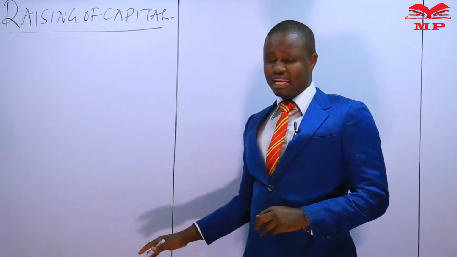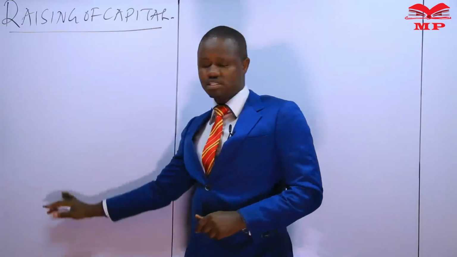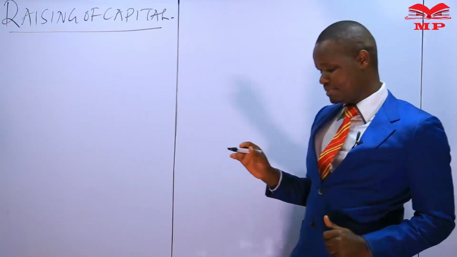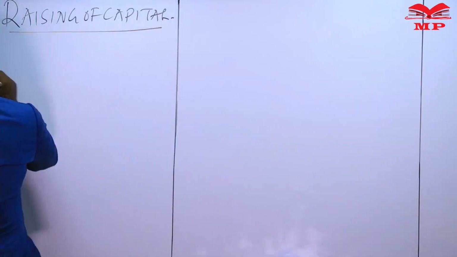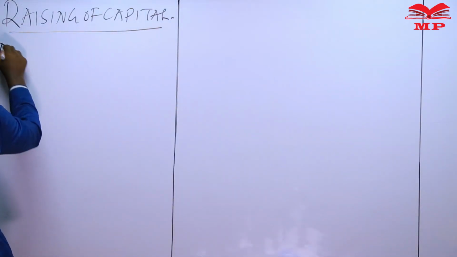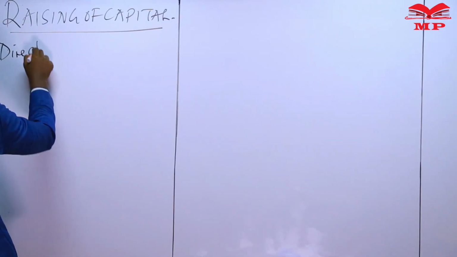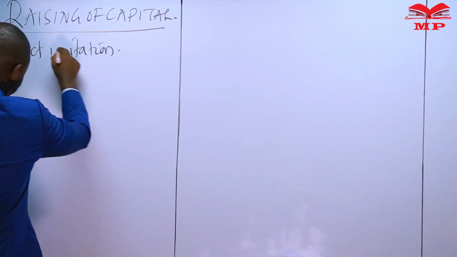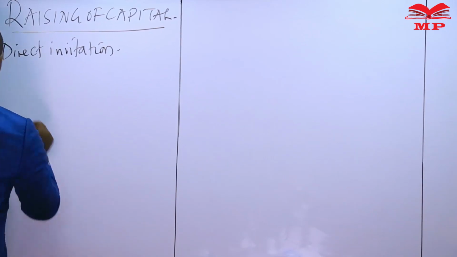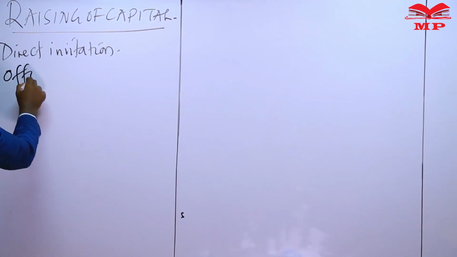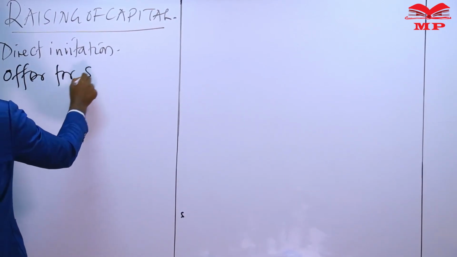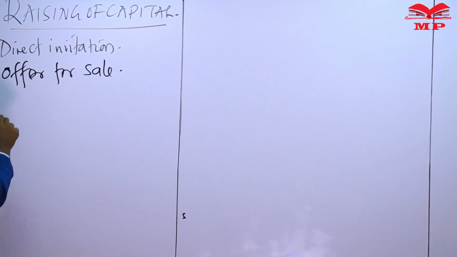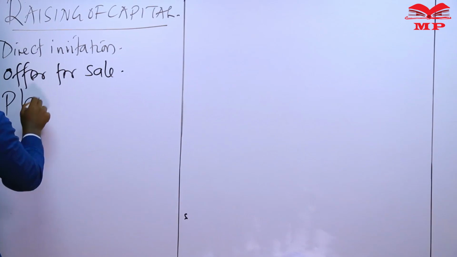So I want to list a number of ways by which companies will be raising capital, which we shall subsequently be discussing. We have methods such as a direct invitation available to the company. Offer for sale is also an available option. The company could also do placing.